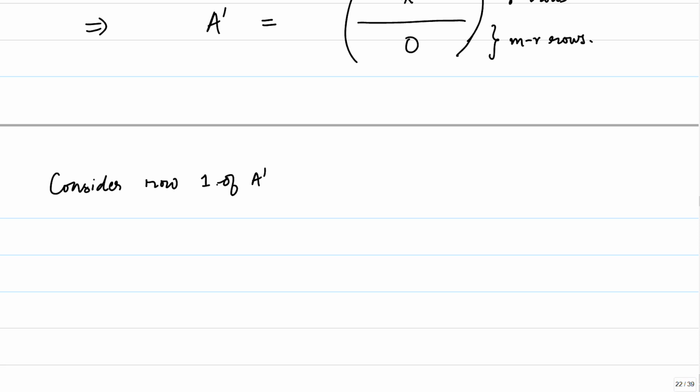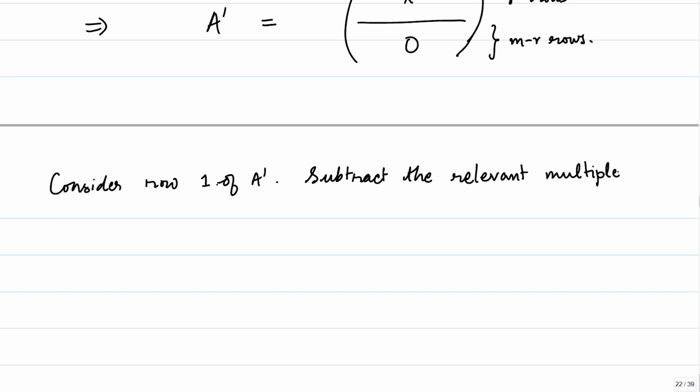Then let us now do some column operations. What are the column operations? We are doing a column operation of type 3 to this matrix A prime.